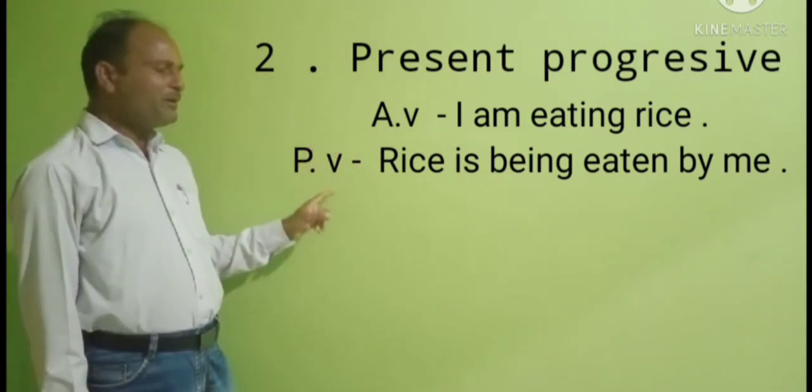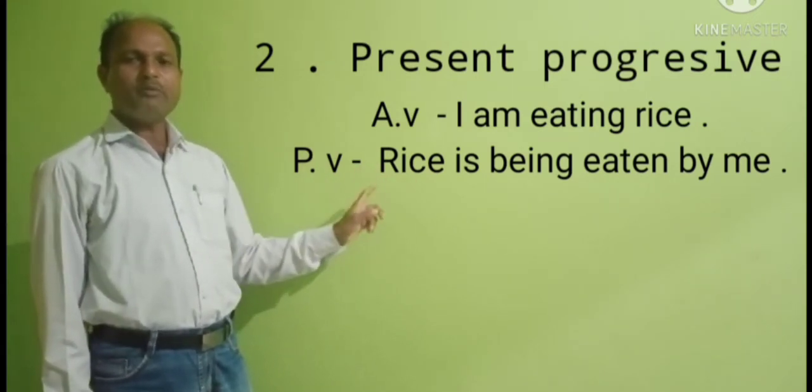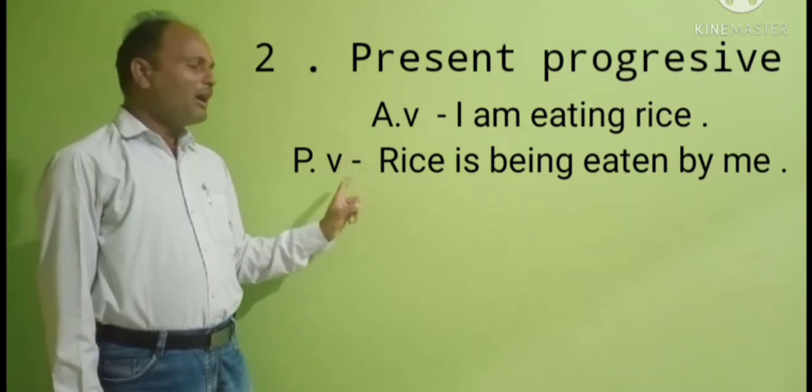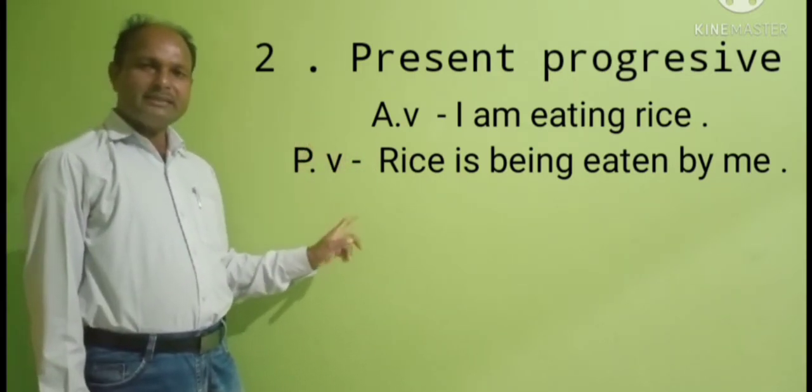So if you use this present progressive form, the active sentence is I am eating rice. It is changed into passive as rice is being eaten by me. Rice is being eaten by me.